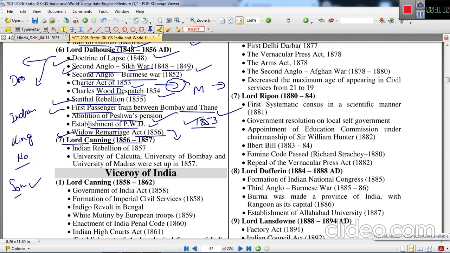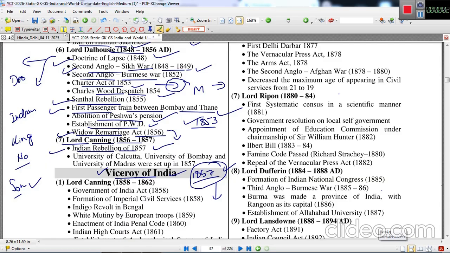Lord Canning, 1856 to 1857. The Indian rebellion or Sepoy Mutiny of 1857 took place. This is considered to be the first war of independence by most of the world. V.D. Savarkar also admitted this, and Karl Marx also admitted it.